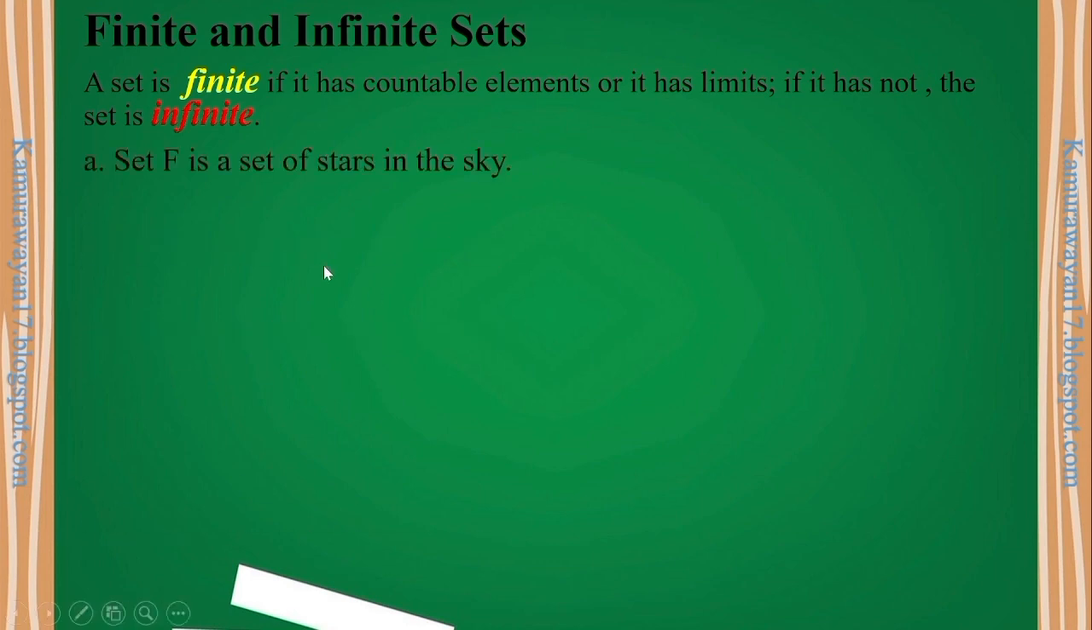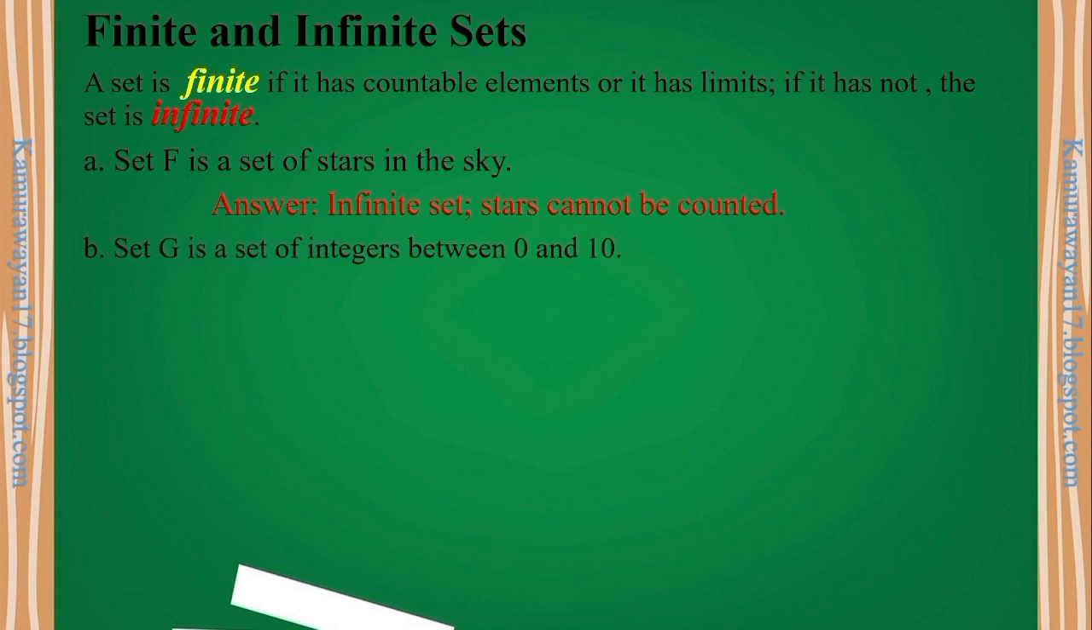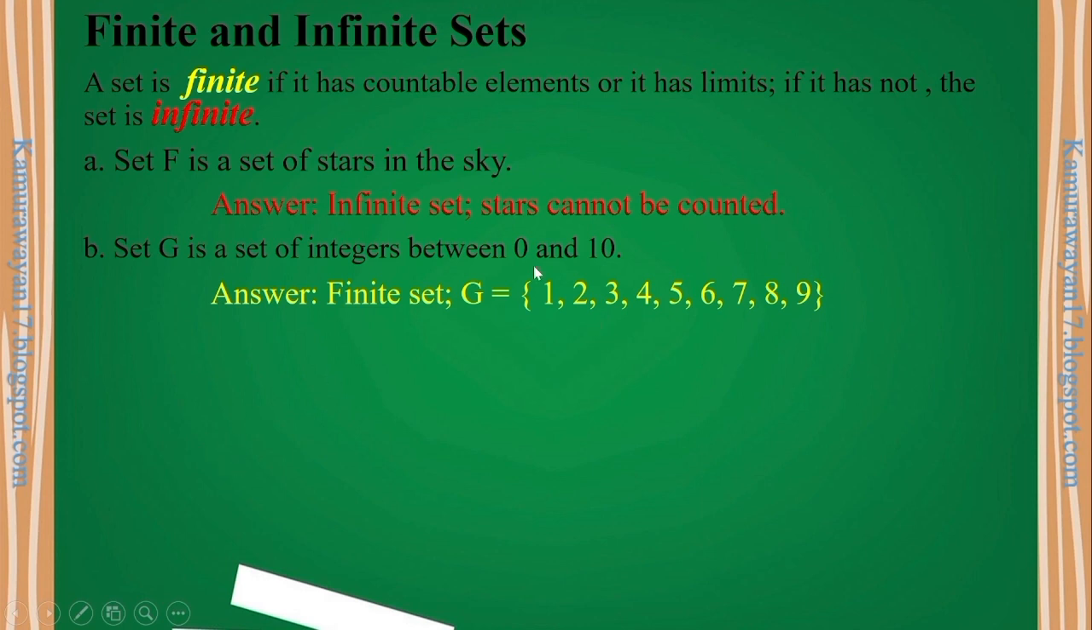Okay, sample. So we will define if it is finite or infinite, no? So set F is a set of stars in the sky. Nabibilang mo ba yung mga stars natin in the sky? So therefore that is infinite, no? Because we cannot count the stars. Another one, set G is a set of integers between 0 and 10. So we are talking about the integers. So between 0 and 10, so that is 1 to 9, no? Therefore that is finite.